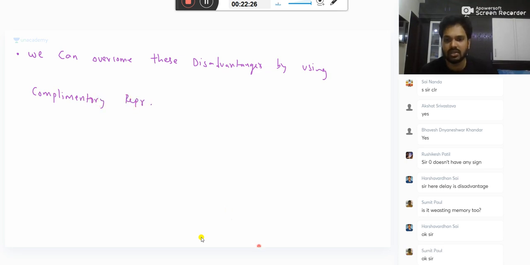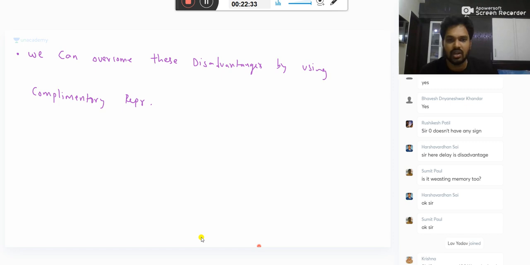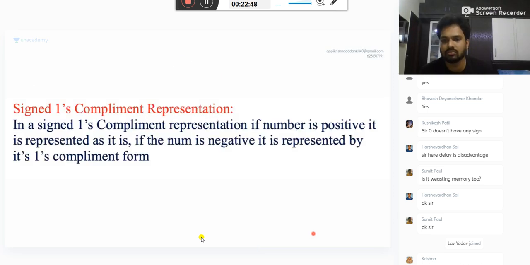So what is complementary representation? In that we have two complementary representations. Let me start with the ones complement representation. Then I will show you twos complement representation. Then we can conclude. So the next one, signed ones complement representation.